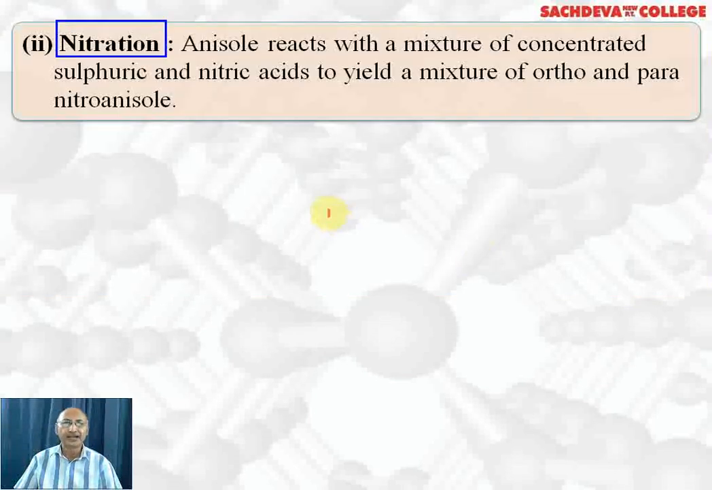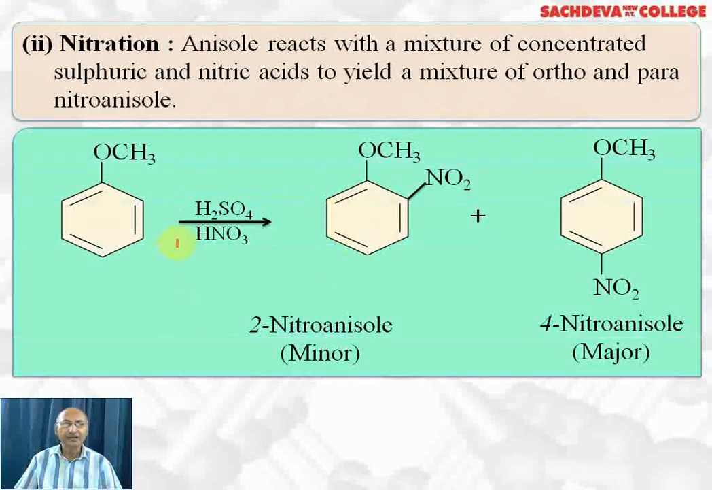Nitration. Anisole reacts with concentrated nitric acid and concentrated sulfuric acid. This is called nitrating mixture. Nitro group will come at ortho and para position. We get 2-nitroanisole and 4-nitroanisole. Para-nitroanisole or 4-nitroanisole will be the major product. 2-nitroanisole will be minor product.